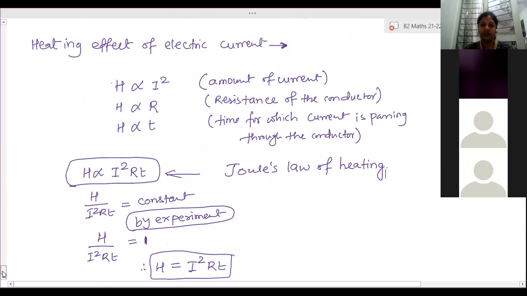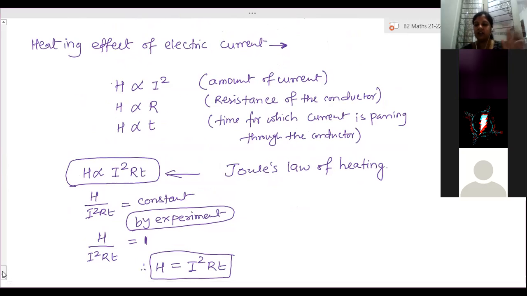Or even adapters. When you plug in an adapter or mobile charger, in the beginning it is not hot, and you are able to touch it. But after half an hour, it is hot. The temperature is slightly increased. So as time increases, the heat energy produced increases, and it becomes hotter. Sometimes we are not able to touch it at all. Able to understand the factors?